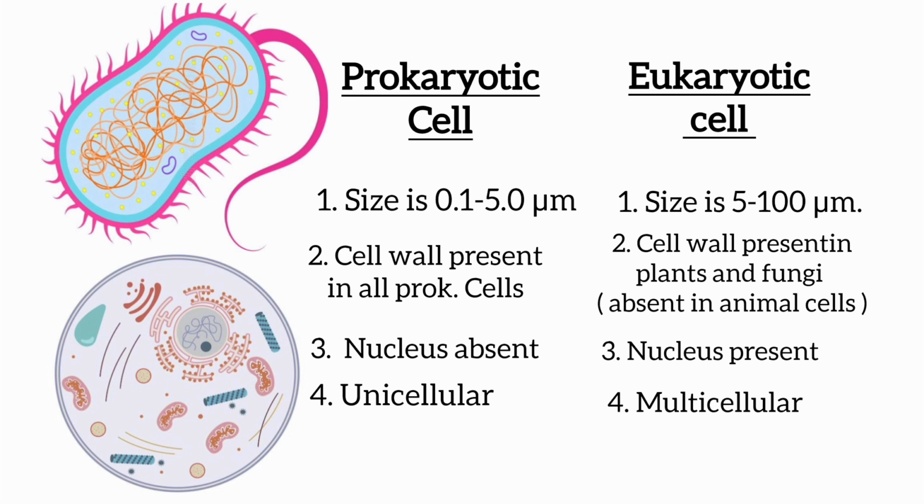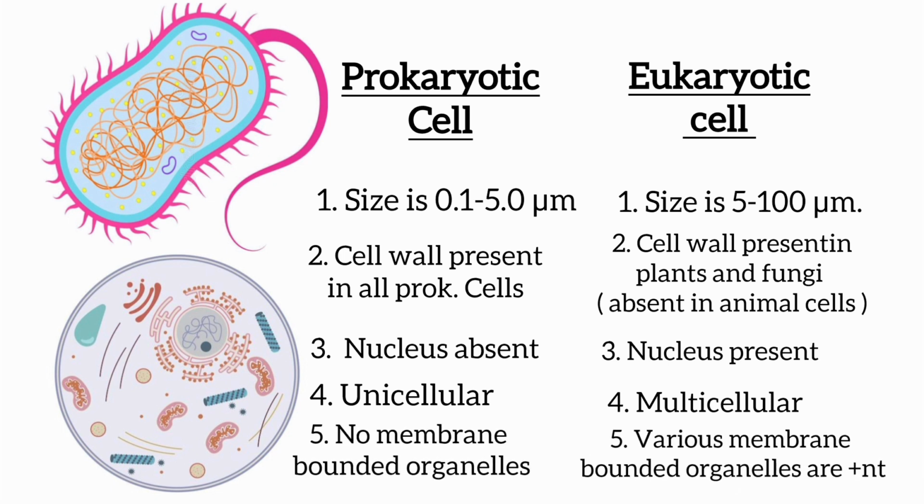Prokaryotic cells are unicellular organisms. In this case, a single cell performs all the functions required by an organism. Eukaryotic cells are multicellular organisms. In that case, a single cell divides to produce numerous cells, and then the numerous cells perform functions necessary for the survival of an organism.